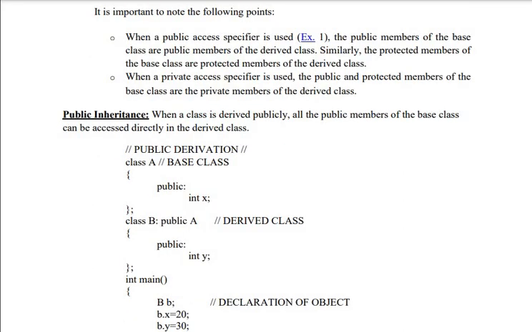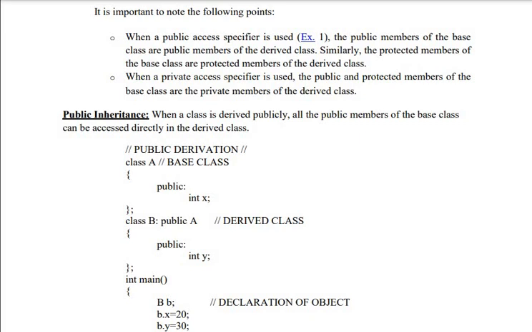So when we use a public access specifier like example 1, the public members of the base class are the public members of derived class. Similarly, if I use protected, members of base class are protected members of derived class. When a private access specifier is used, the public and protected members of the base class are the private members of derived class.